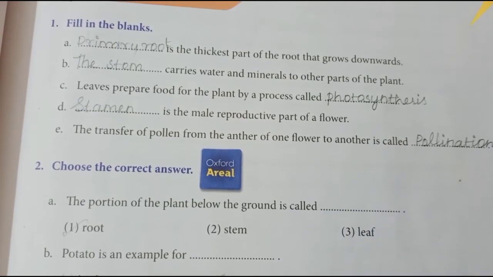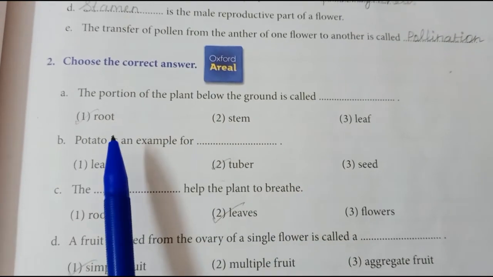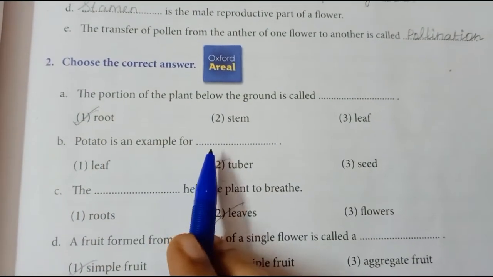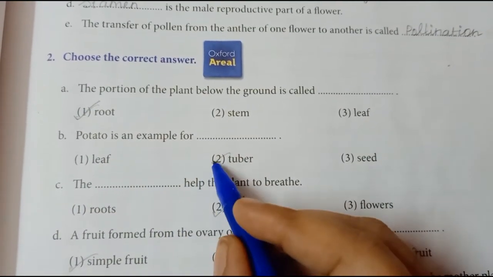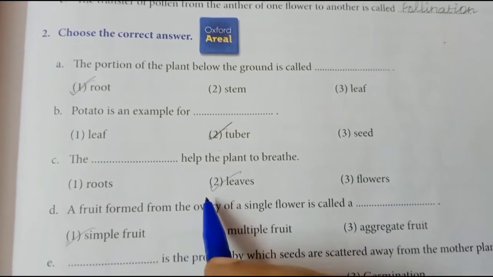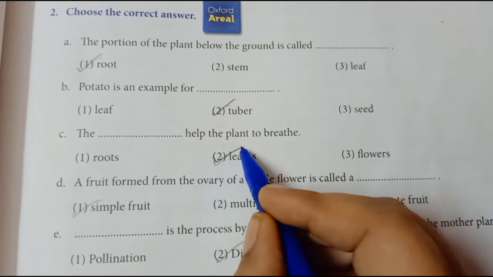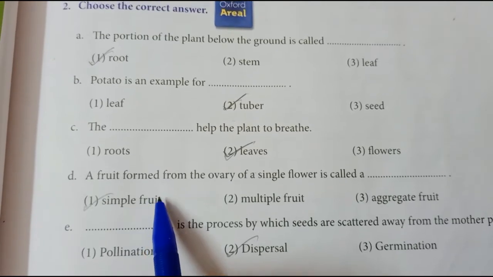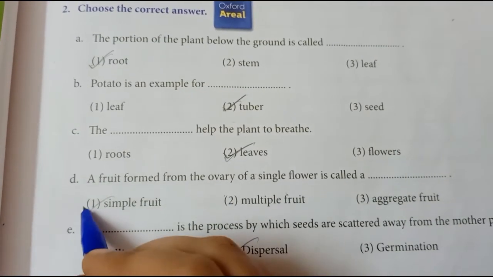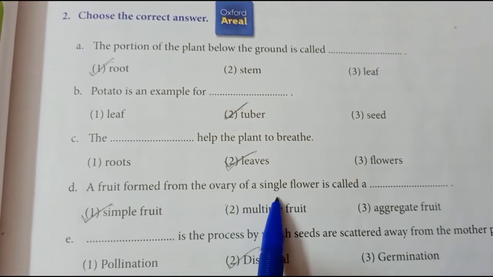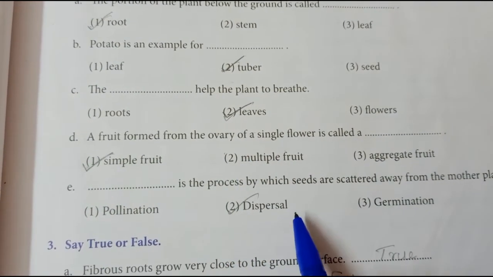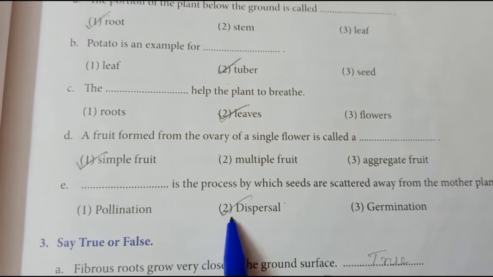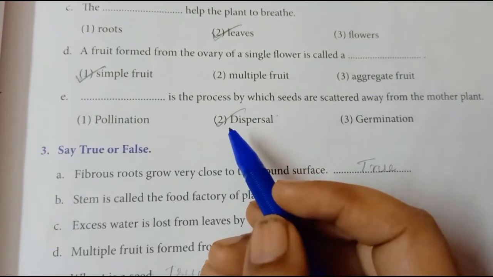Pollination. The next one. Choose the correct answer. The portion of the plant below the ground is called root. Then potato is an example for tuber. Then the dash helps the plant to breathe. Leaves. A fruit formed from the ovary of a single flower is called simple fruit. Then dash is the process by which seeds are scattered away from the mother plant. Dispersal. Then true or false?